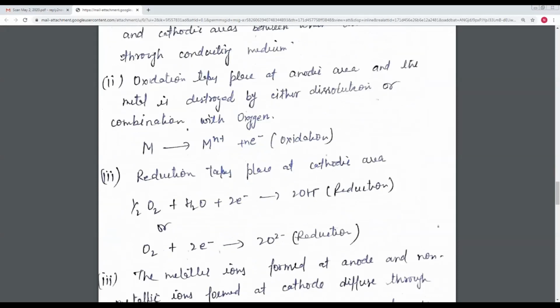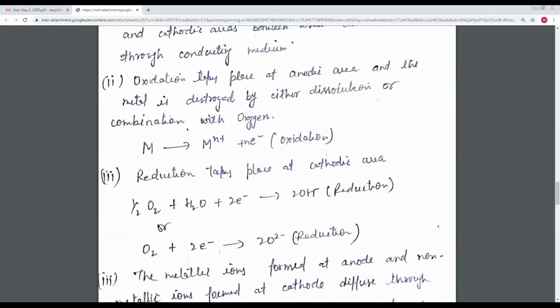Oxidation takes place at the anodic area, and the metal is destroyed by dissolution or combination with oxygen. Suppose the metal is iron: iron is converted into Fe2+ and releases two electrons. It depends upon the oxidation state of the metal.